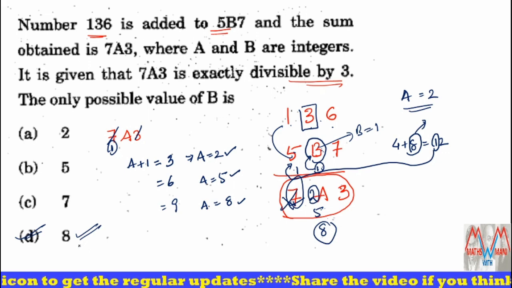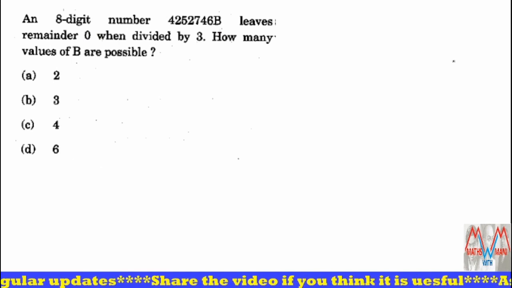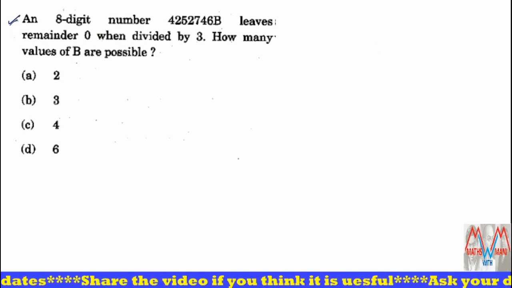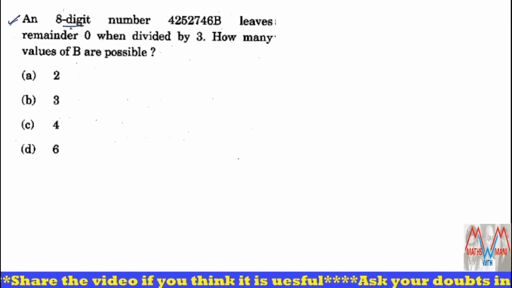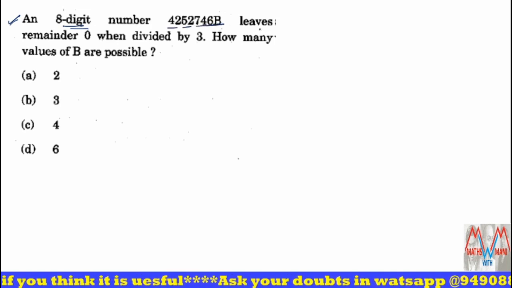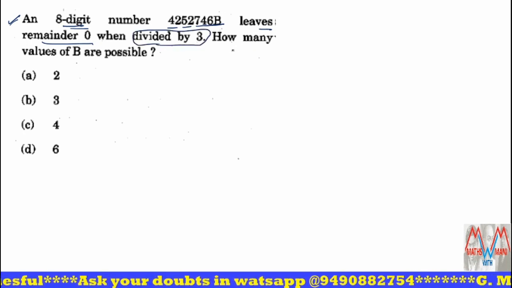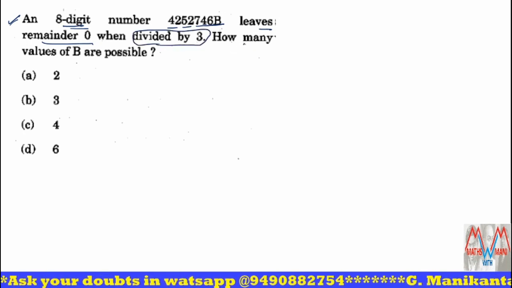Okay, next one. Yes, it is also number series. An 8-digit number 4252746b leaves a remainder of 0 when divided by 3. Then how many values of b are possible?